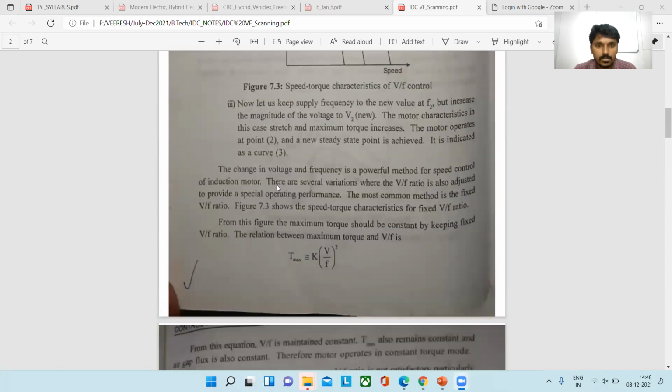The change in the voltage and frequency is a powerful method of speed control of induction motor. There are several variations where the V by F ratio is adjusted to provide special operating performance. The most common method is the fixed V by F ratio. So we know the formulas.